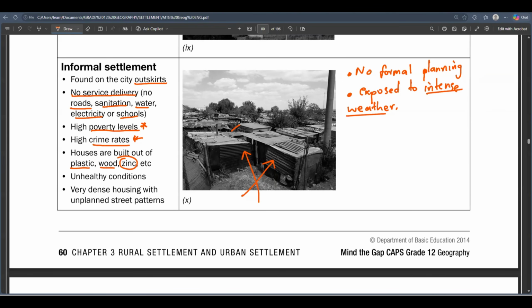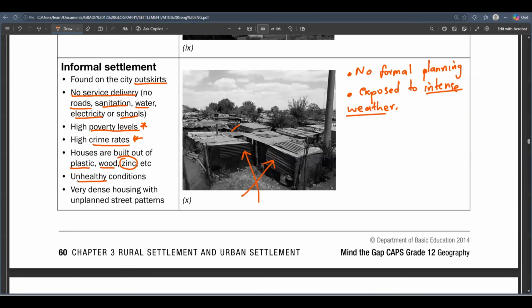They don't have any order. They are just dense housing. The houses are closely packed to one another. Unhealthy conditions when it comes to health. Since they don't have toilets, basically they need to use pit toilets. They don't have flushable toilets. With pit toilets, you just dig a hole and then you use that hole as your toilet. There are flies there, and it gets smelly and whatnot. All of those are unhealthy conditions, but it's all for survival, by the way.